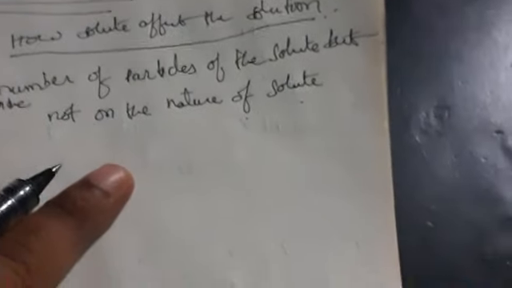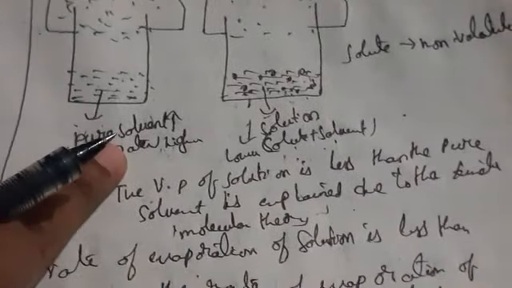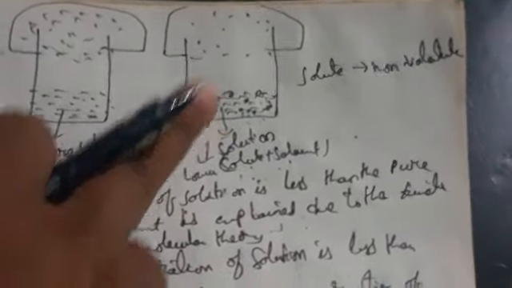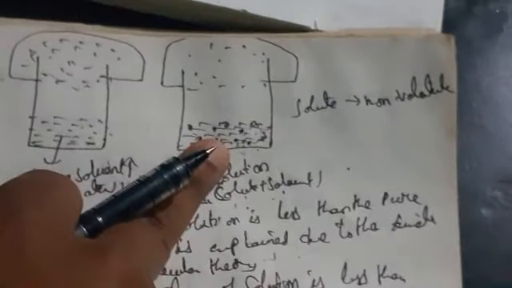So generally, up to now, in the vapor pressure, if you have taken pure solvent and a non-volatile solute in the solution, what happens? Pure solvent is going to have more vapor pressure compared to the solution. In the previous class on vapor pressure, I told you that pure solvent has higher vapor pressure compared to solution. Why? Because we are adding solute molecules here.